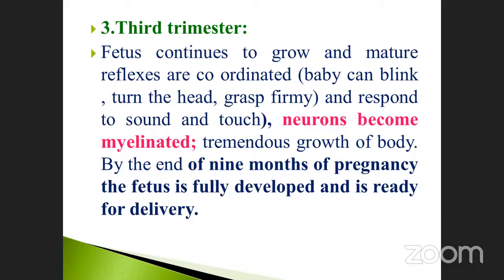See here, the fetus continues to grow and mature, reflexes are coordinated. Baby can blink, turn the head, grasp things, and respond to sound and touch. Because neurons become myelinated. This stage is very, very important. The neurons become myelinated. Which trimester? That time they may ask the question. Third trimester, otherwise called the 9th month.